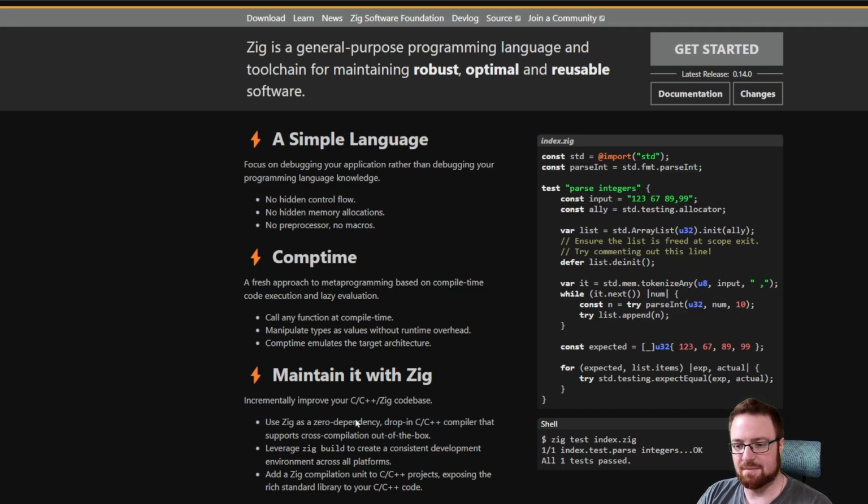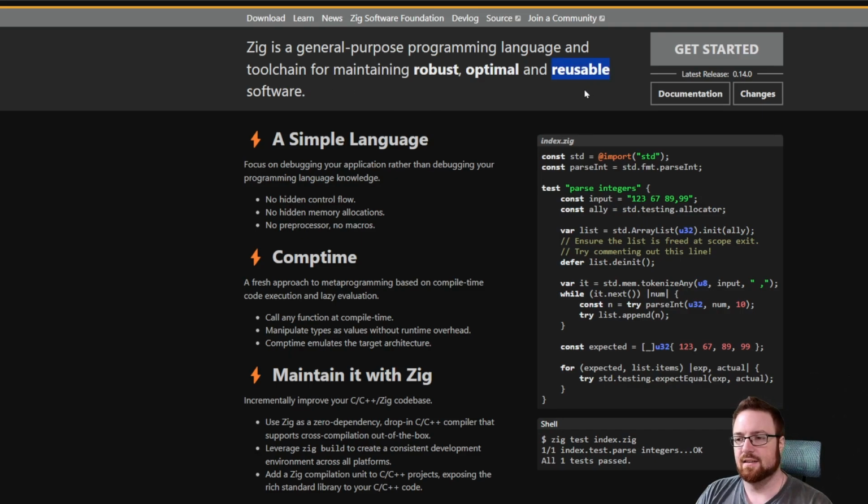I saw something mention C over here. I haven't read that yet, but just looking at this makes me think of C. Not like directly necessarily, but it feels like there's some similarity. So I wonder if this is yet another not quite C, or like C but actually usable kind of language. A general purpose programming language and tool chain for maintaining robust, optimal, and reusable software.